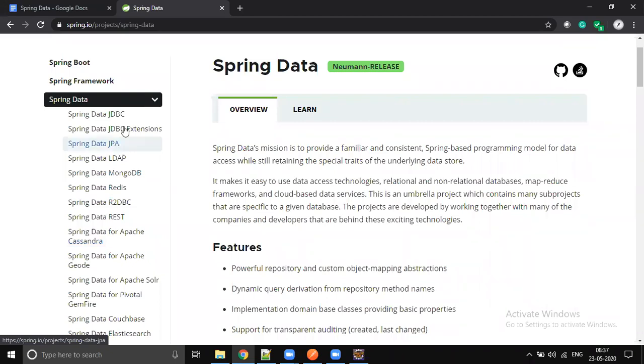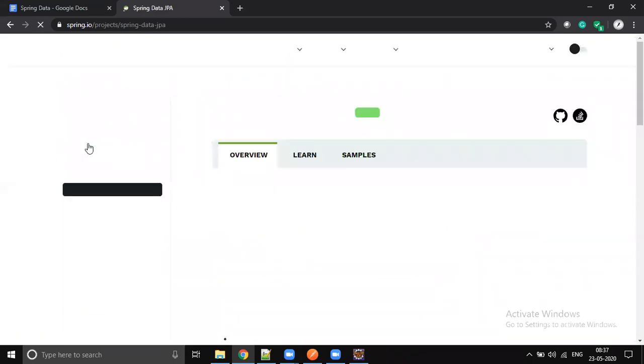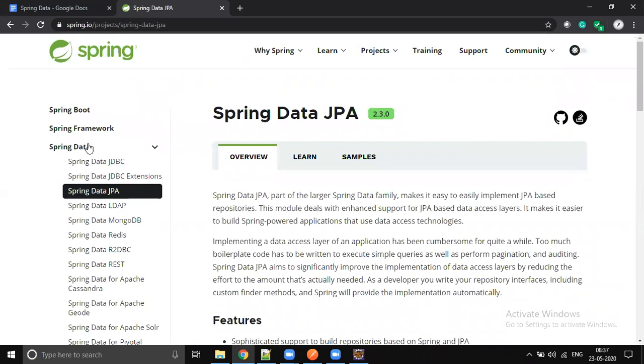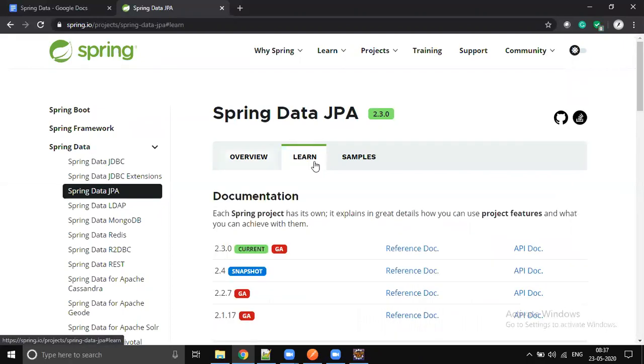Relational databases can be connected in 2 ways. One is Spring Data JDBC. We already learned JDBC, so we are not going to focus on Spring Data JDBC. Our intention is Data JPA. JPA is a specification, and the implementations are Hibernate, iBATIS, and so on. So data JPA works on the JPA specification, and Spring works on JPA directly. So let's go and learn.